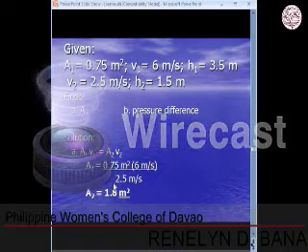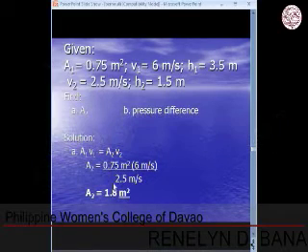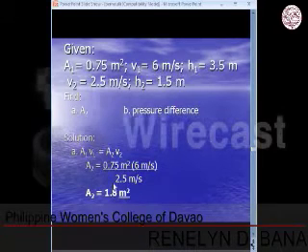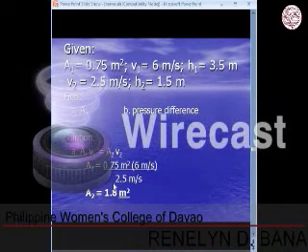In solution, we have to specify first what are the given quantities. We have our area 1, which is 0.75 square meter, the velocity 1, which is 6 meters per second, the height 1 is equal to 3.5 meters, velocity 2 is 2.5 meters per second, and height 2 is equal to 1.5 meters. We are asked to determine the area 2 and the pressure difference between the 2 points.